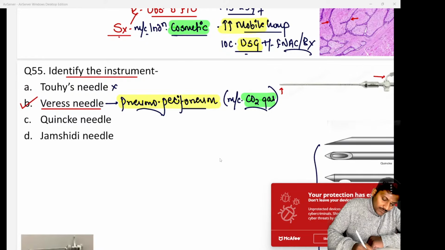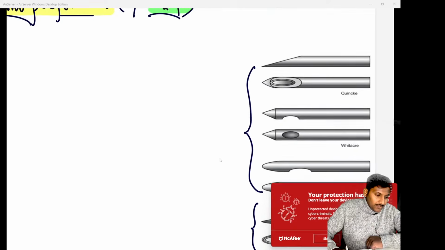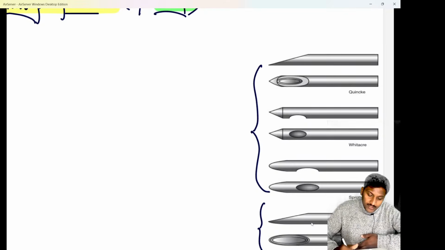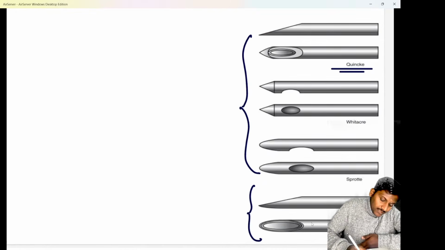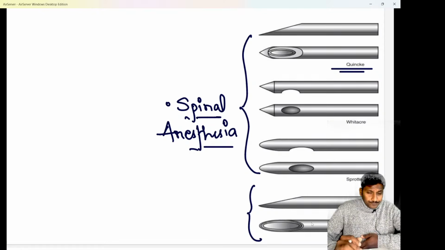We know Tuohy's needle or Quincke's needle are used for delivering anesthesia. Remember, these three needles that you are able to see over here, the first one is the Quincke's needle, the second one is the Whitacre needle, and the third one is the Pencan needle. Quincke was a previous year image based question in August 2020 FMG. So Quincke, Whitacre and Pencan, these three needles are generally used for spinal anesthesia, and we know the last layer that is pierced in spinal anesthesia is the arachnoid mater.